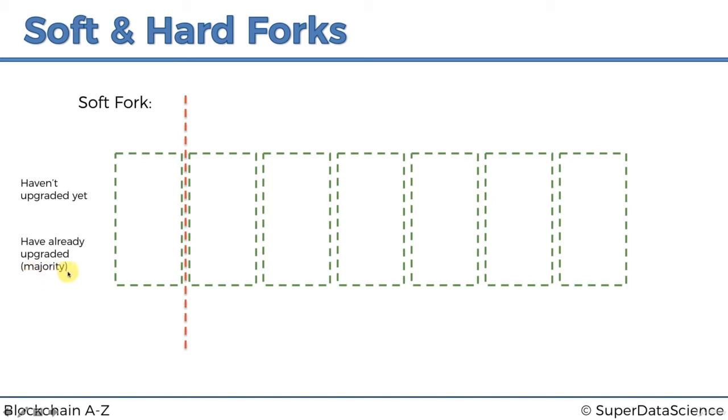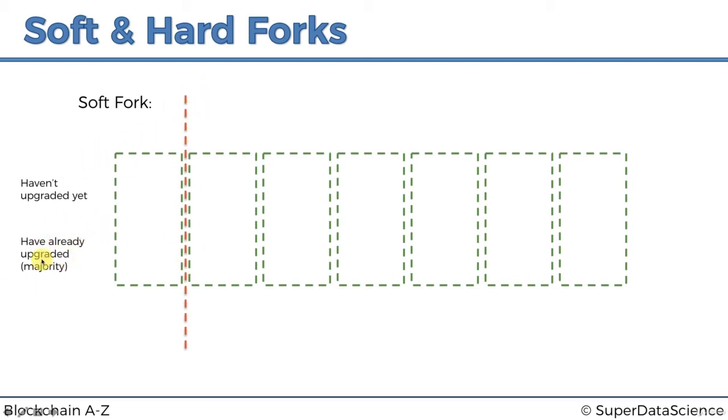But what this word means here, majority, it means that a soft fork will only actually happen, will only be initiated by the network when the majority agrees in advance to that soft fork. So in Bitcoin, Litecoin, in different networks, the rules are different, and that majority is a different percentage.